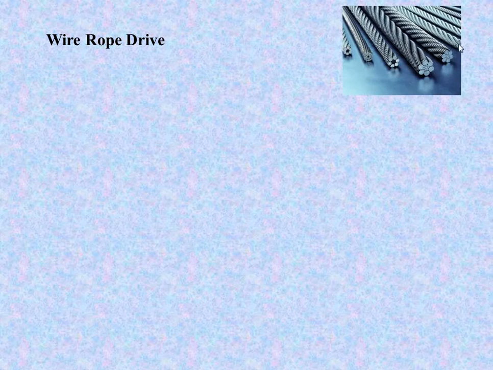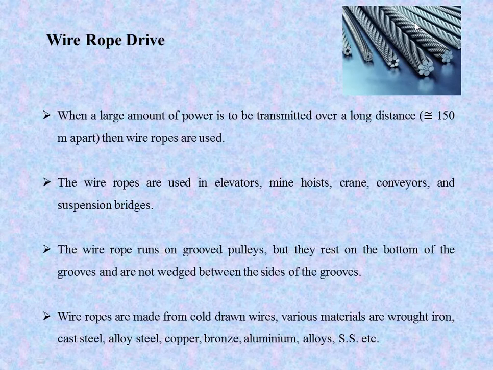This is what this figure indicates: the wire rope drive. When a large amount of power is to be transmitted over a long distance, nearly equal to 150 meters apart, then wire ropes are used. That means if we want to transmit power from one pulley to another pulley, and the distance is large, then we go for the wire rope drive.